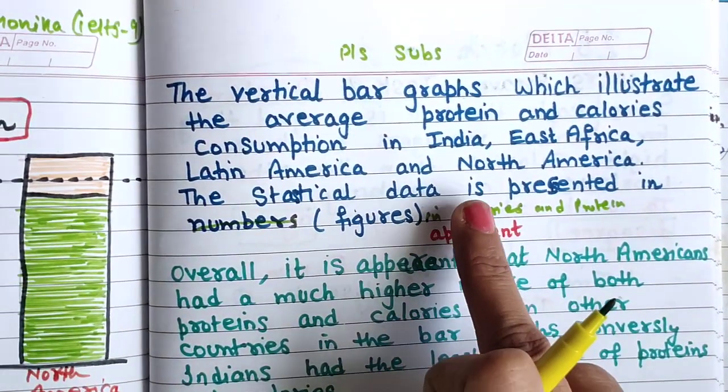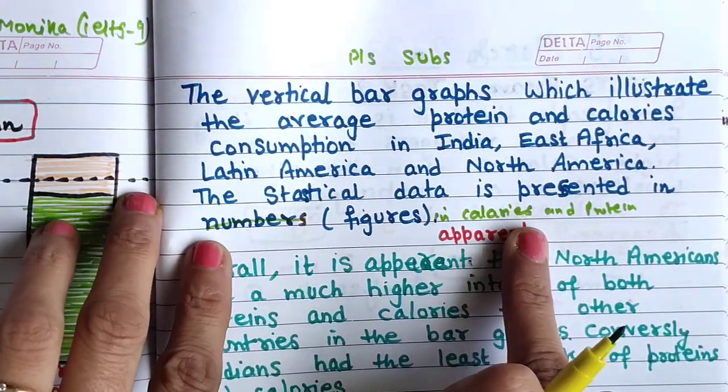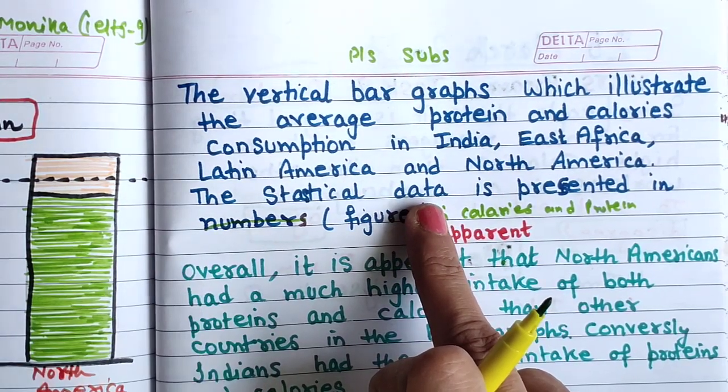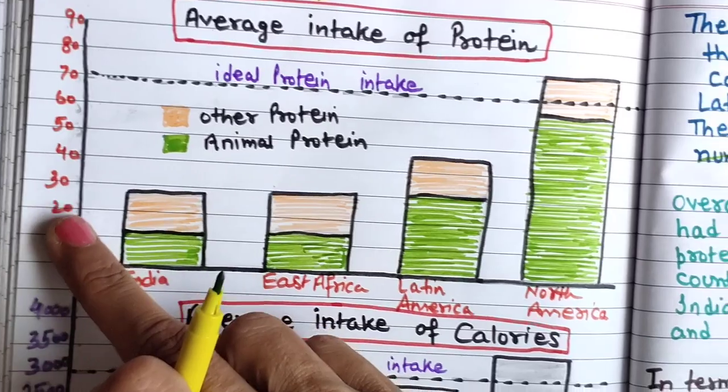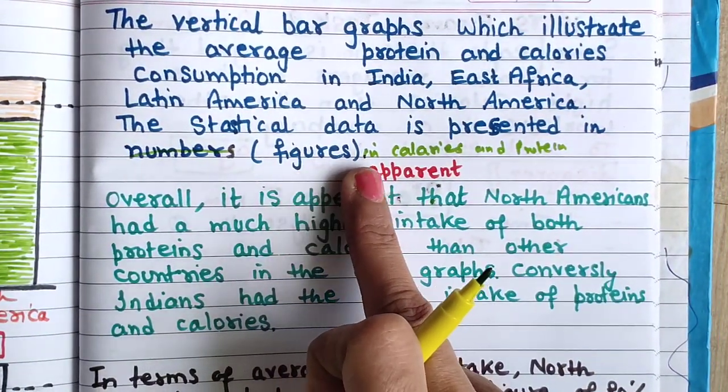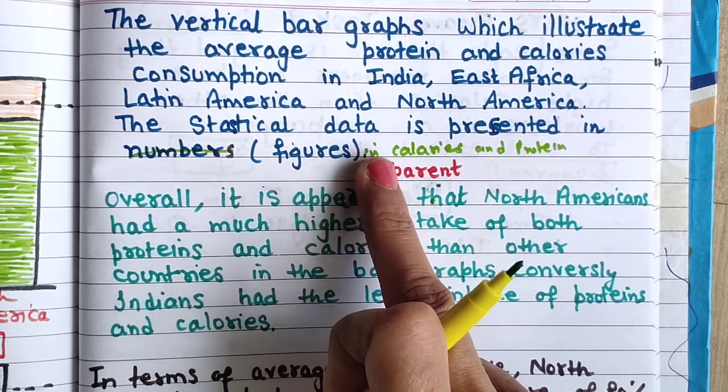Now this is our introduction, simple things I have given. If the data is given in percentage or pounds, then we will use the word presented in sterling pounds or US dollars here.